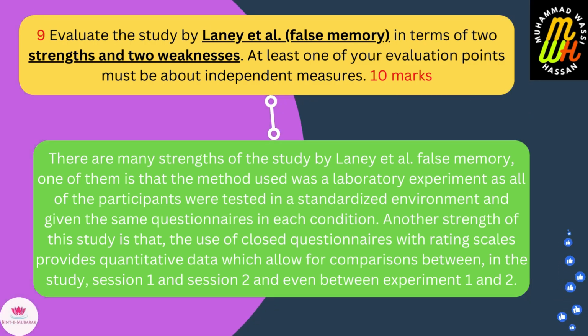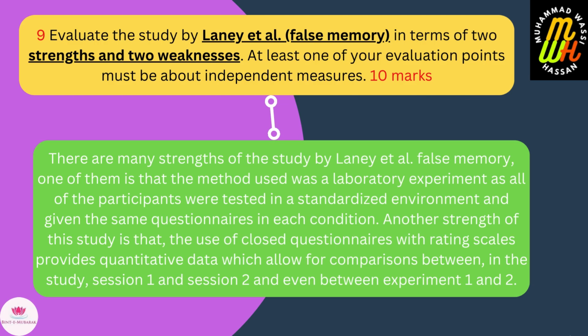Question 9. Evaluate the study by Loftus and Palmer on false memory in terms of two strengths and two weaknesses. At least one of your evaluation points must be about independent measures. 10 marks. The answer is there are many strengths of the study. One of them is that the method was a laboratory experiment as all of the participants were tested in a standardized environment and given the same questionnaires in each condition.